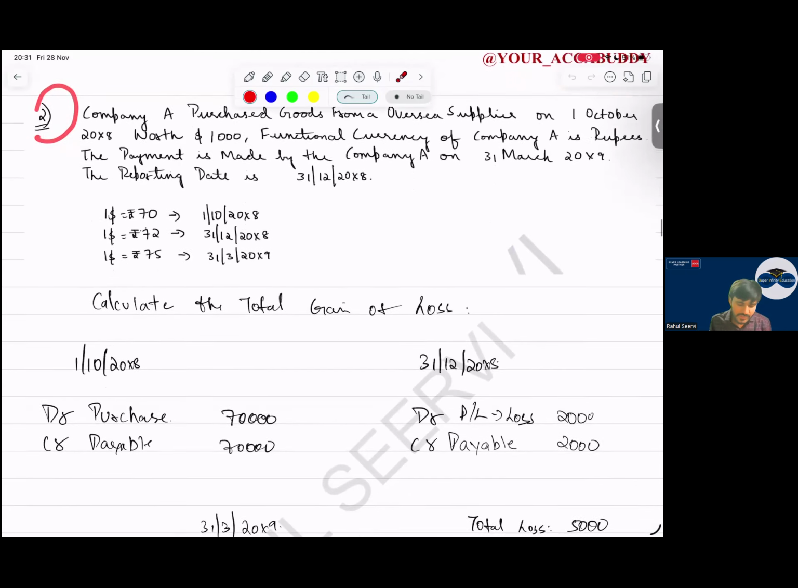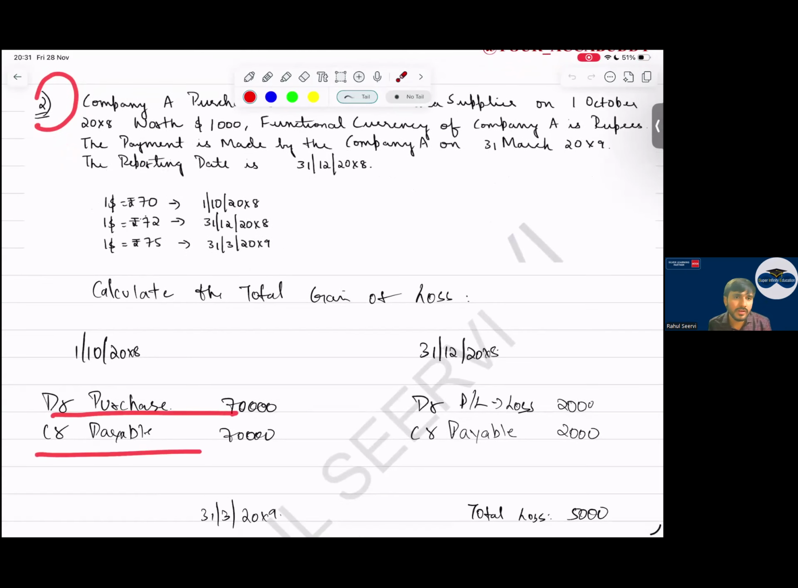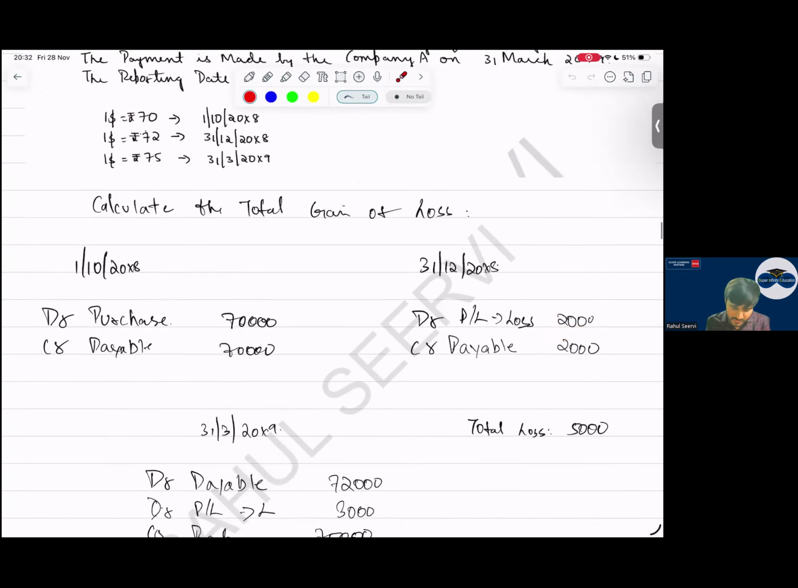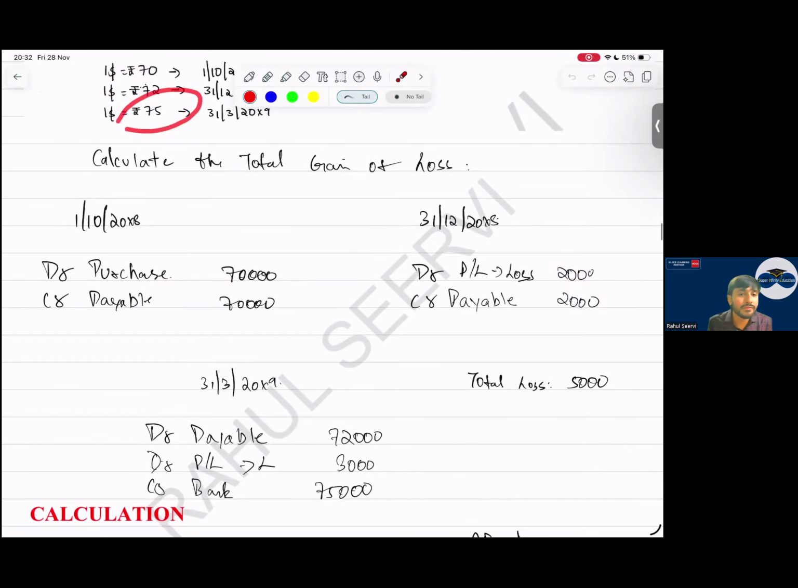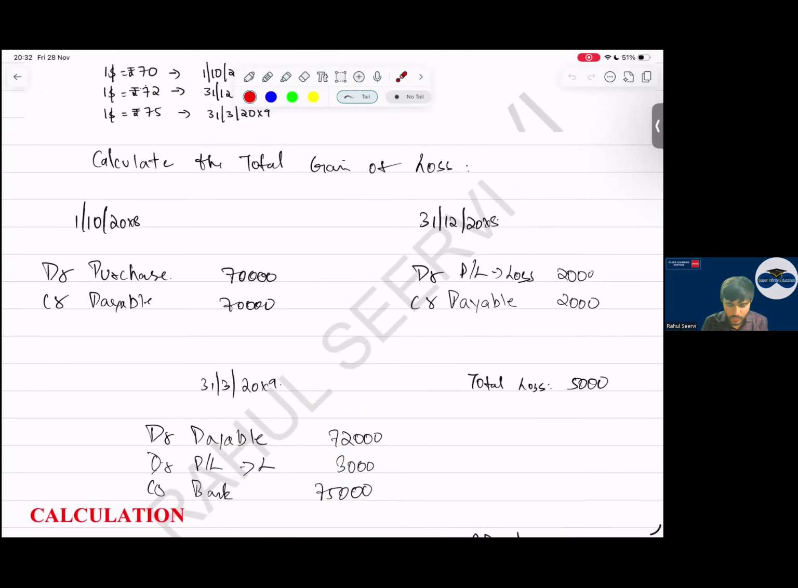Same case for payable also. Instead of selling, I'm purchasing. So debit purchases, credit payable. But now the exchange rate is $1 = 72. Now tell me, instead of 70, I'm paying 72. It is a loss for me, 2 rupees. So I'll take this to P&L as a loss. Yes, sir. When the settlement is done, I am paying 75. So my bank account is credited by 75,000, payable is 72,000, and the difference of 3,000 is a loss, because this is the amount I am incurring extra. Total 5,000 I am paying extra here. This was basic. There is no doubt in this, students.